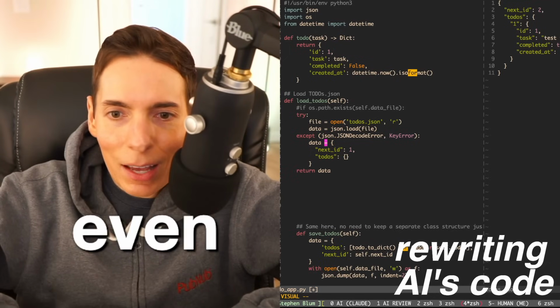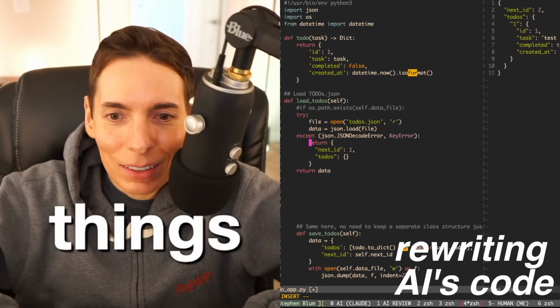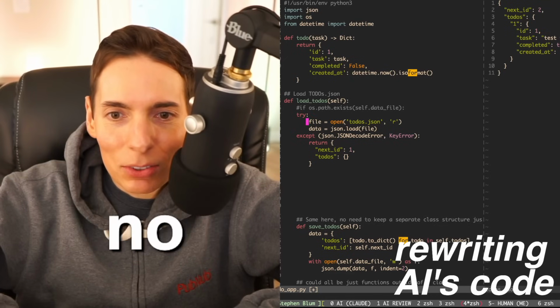Then we don't even need that, so we could just say return. They're simplifying things already. And then we don't need this here. There's no point for that. We just say return this.